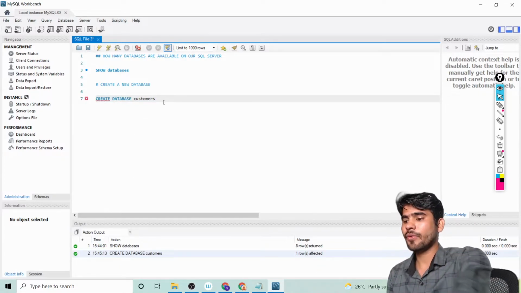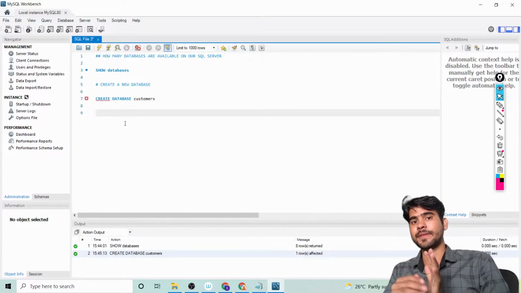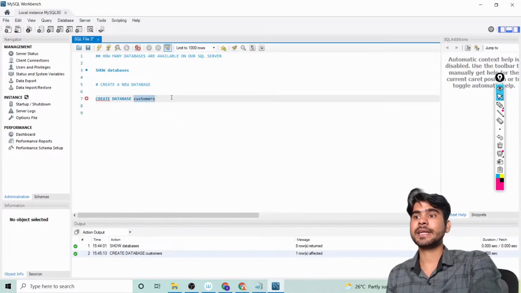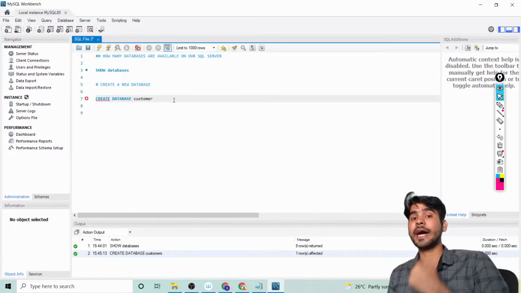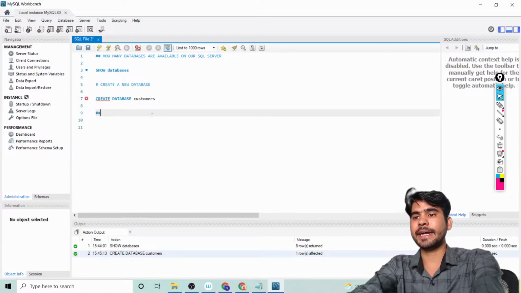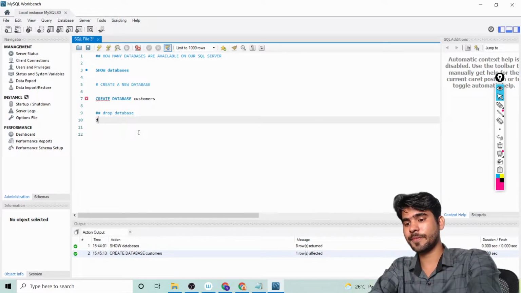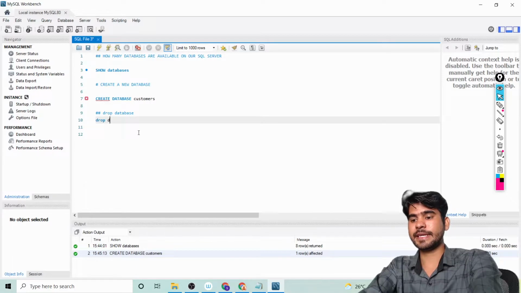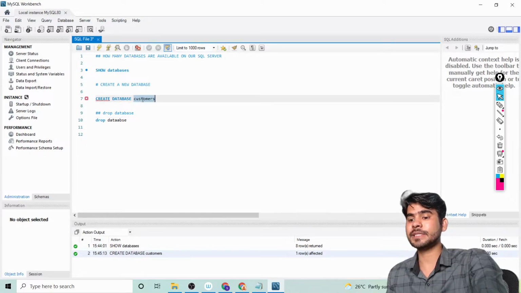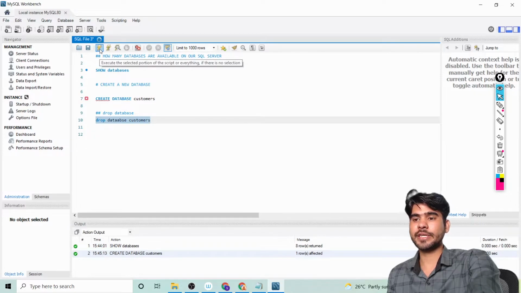Now, whenever we are creating a database, say it is created with a wrong name. We want customers here, but let's say customer is written. Then how can we drop this existing database? For this we can write drop database and then we write the database name. What is our database name? Our database name is customers. Select this code and then click on run.